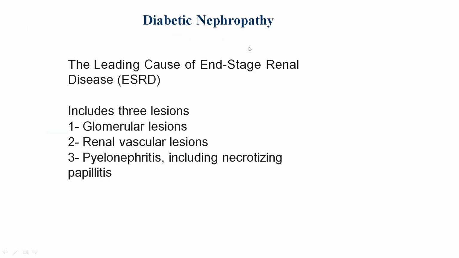Diabetic nephropathy is the leading cause of end-stage renal disease. It includes 3 lesions: glomerular lesions, renal vascular lesions, and pyelonephritis, including necrotizing papillitis.